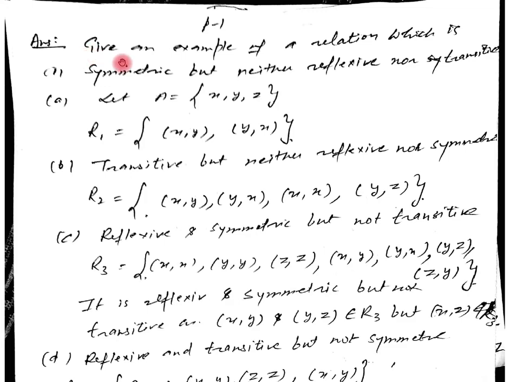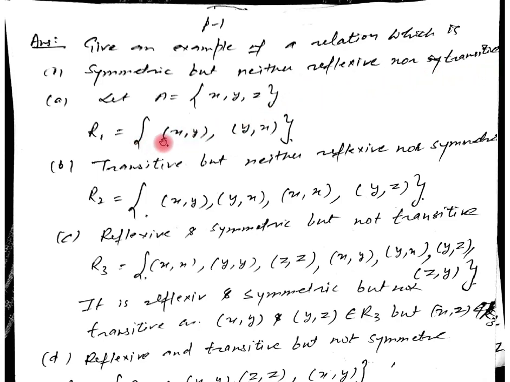Now let me consider some more questions. Give an example of a relation which is symmetric but neither reflexive nor transitive. We have to put the examples. Let us assume the set A having elements x, y, z. Then we have to define a relation on A. I am considering here the relation R1. We have to show it must be symmetric but neither reflexive nor transitive.